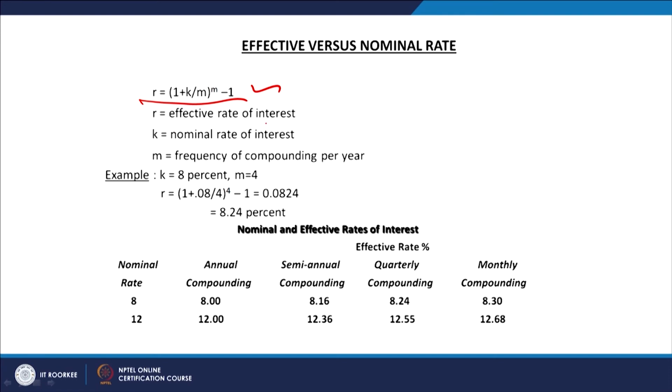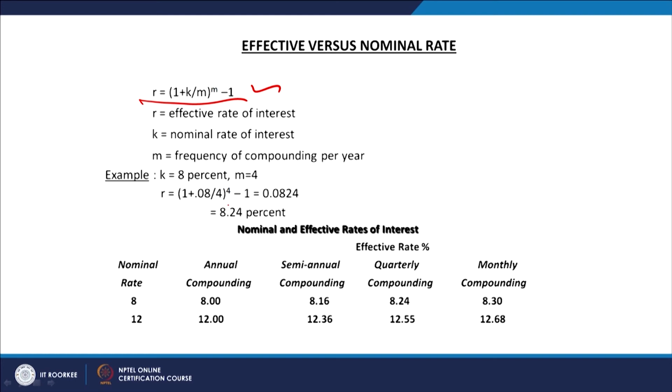R is the effective rate of interest, k is the nominal rate of interest, and m is the frequency of compounding per year. And these days in banks there is daily compounding. Deposits are compounded on a daily basis, and loans are also compounded on a daily basis. So for example, in this case the simple rate of interest is 8% and m is 4 times a year; compounding will be done 4 times a year.